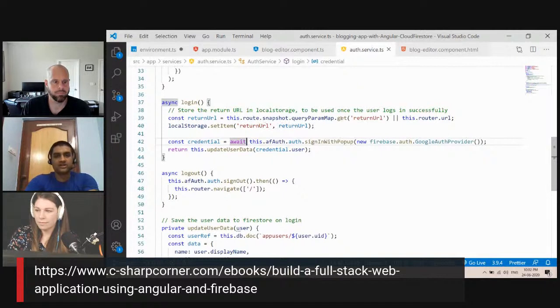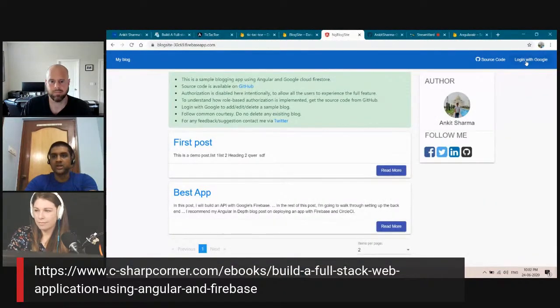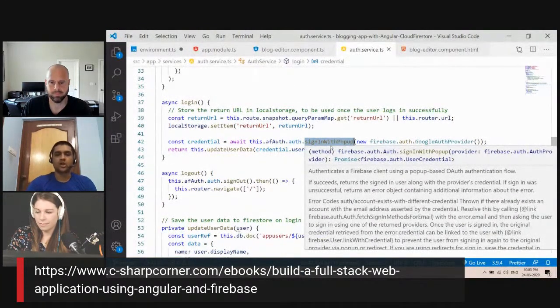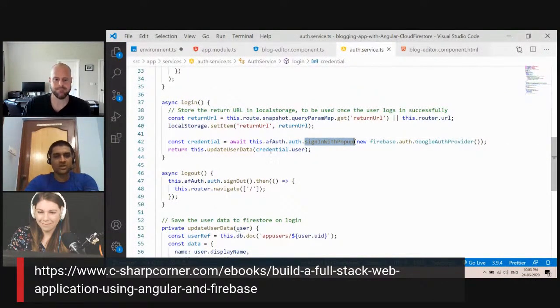And here you will get the return URL if you have some authentication failure. And there is something called sign in with pop-up. So if I click on this login, you can see a pop-up will open. That's why we have the sign in with pop-up method. There is something called sign in with redirection also. In that case, you will be redirected to another page for the sign in.